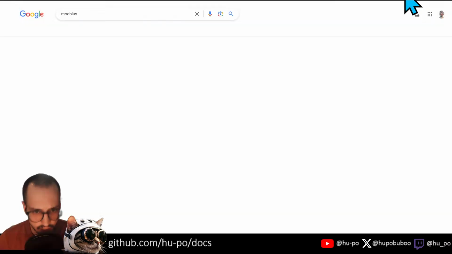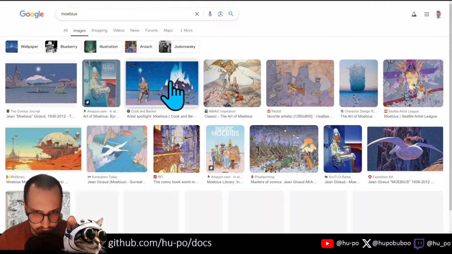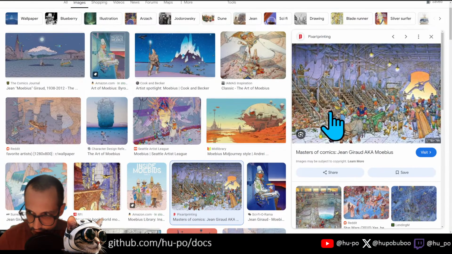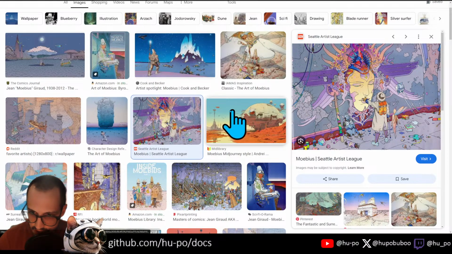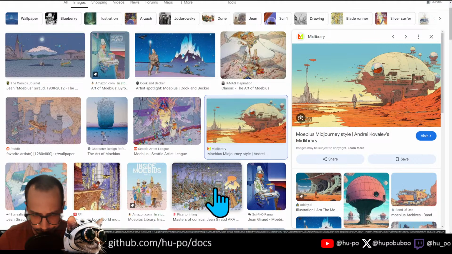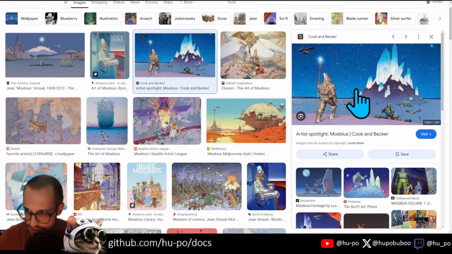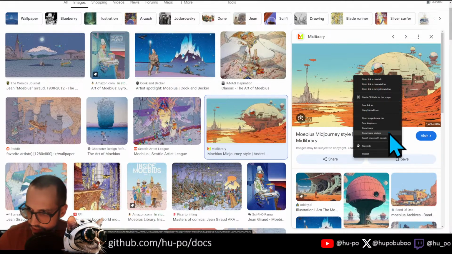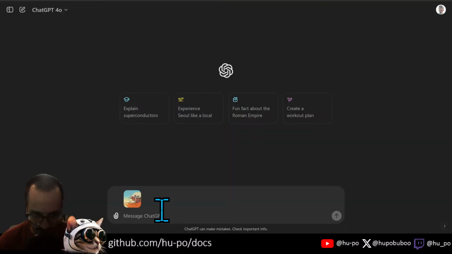So I want to search this guy, Moebius, or Jean Giraud, a French comic book artist, but he has this really good style, right? If you look at this style, it's absolutely insane. He makes these super detailed, kind of retro futurism images. I don't know exactly how to describe this, but this is what we're going to do with this. We're going to take, for example, this, and copy this image. Then we're going to go to GPT and paste that image.